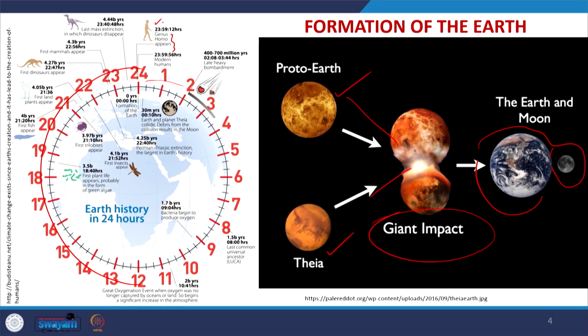If you see this 4.6 billion years time scale, we divided it into 24 hours. Homo sapiens appeared about 23 hours 59 minutes 12 seconds, just 48 seconds before the end. And the modern man is just 4 seconds before. So, our life as compared to the beginning of this earth is about 4 seconds. Within that 4 seconds, utilizing our technology and our mind, we want to understand the 24-hour clock.